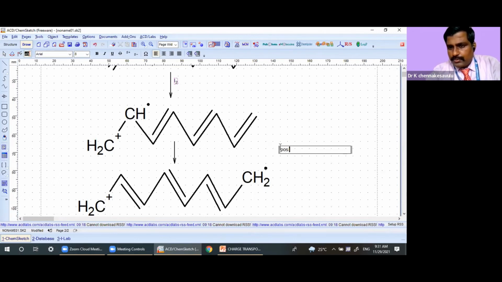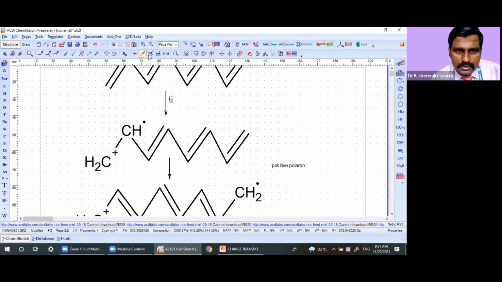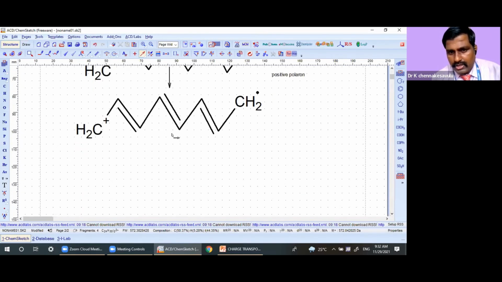What is this? Positive polaron. And this is positive polaron. Now for this, once again we will be adding our iodine, two more moles. One mole of iodine we have added, now the second mole. If we add the second mole to this or to this, what will happen?